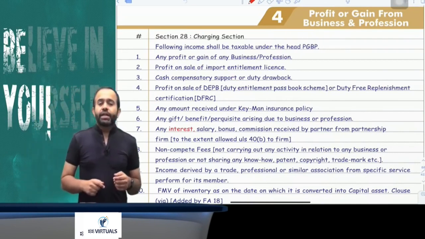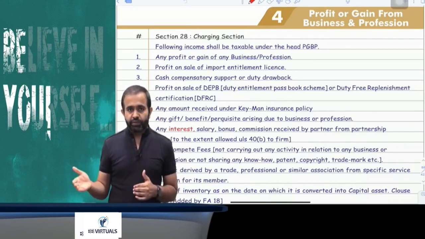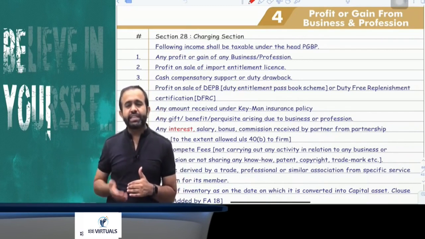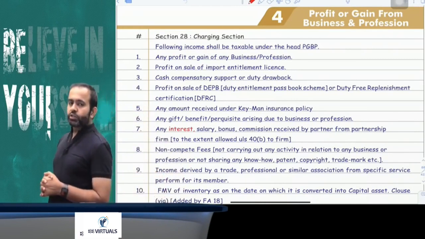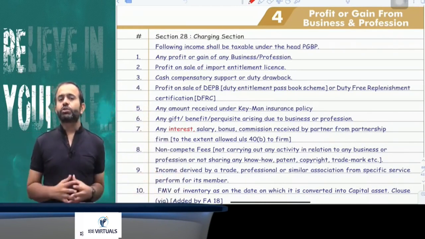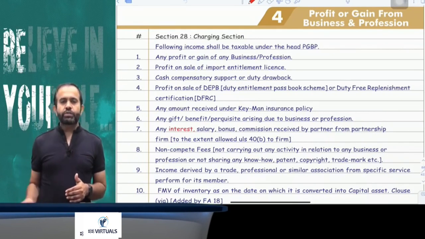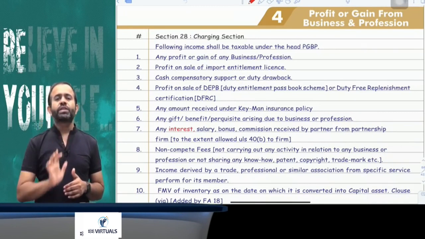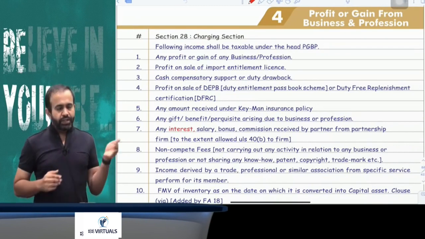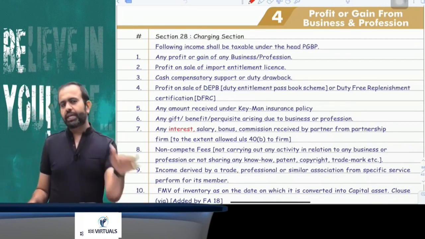Now the next point: if, due to business and profession, you receive any gift, benefit or perquisite, that will be taxable under the head PGBP. So if you receive any gift from your client, customer, debtors or creditors, whether it is a gift, perquisite, money or benefit, whether it is convertible into money or not is irrelevant. It will be taxable under the head PGBP.